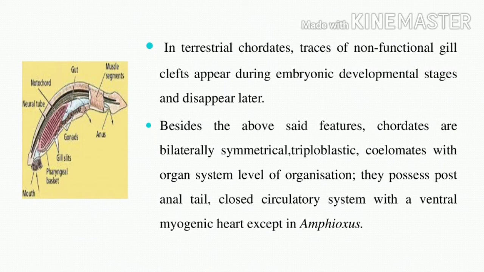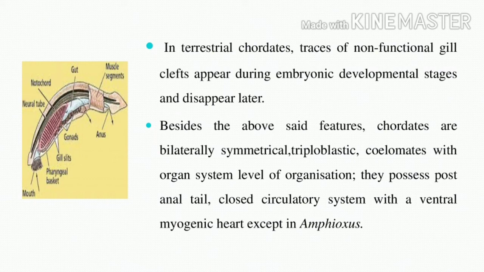Next, this is an important 2 mark question: what are the characteristic features of chordates? The chordates are bilaterally symmetrical and triploblastic, coelomates with an organ system level of organization. They possess a post-anal tail and a closed circulatory system with a ventral myogenic heart, except in Amphioxus.